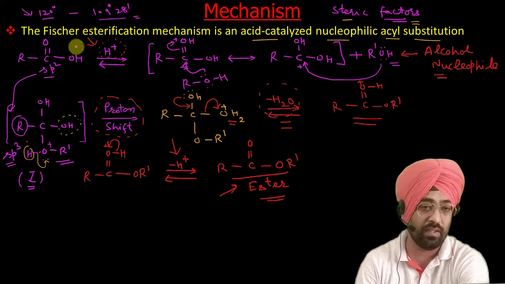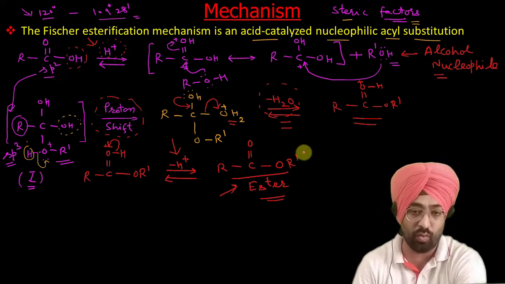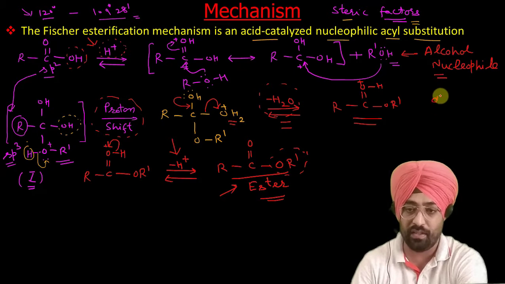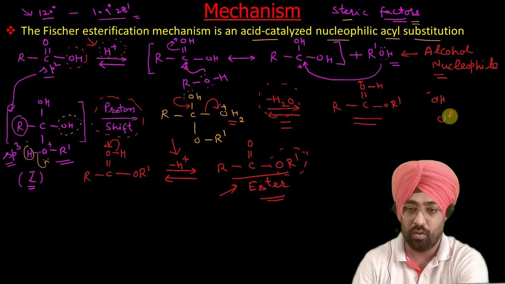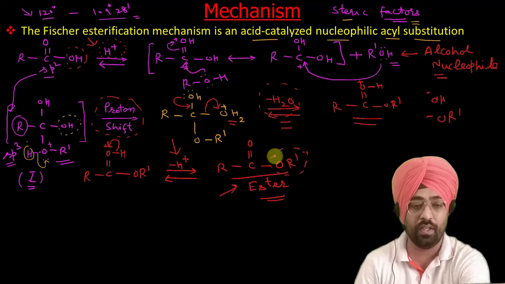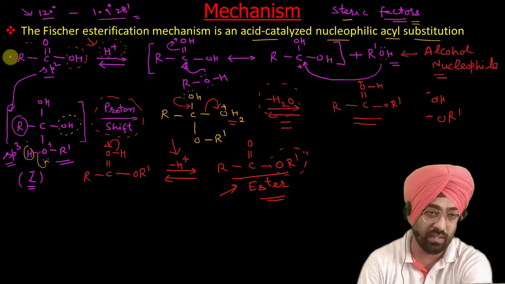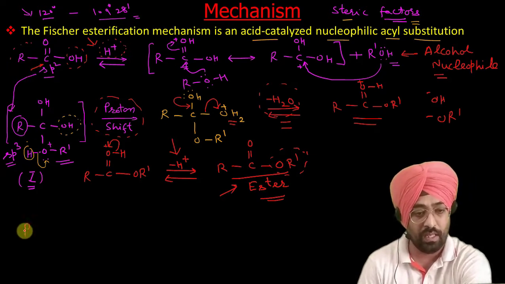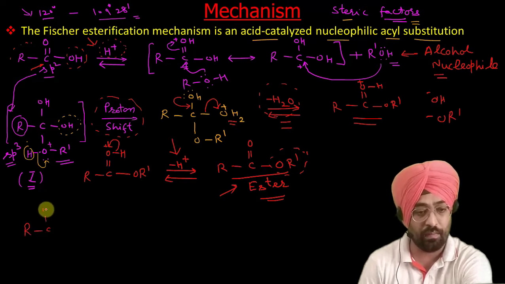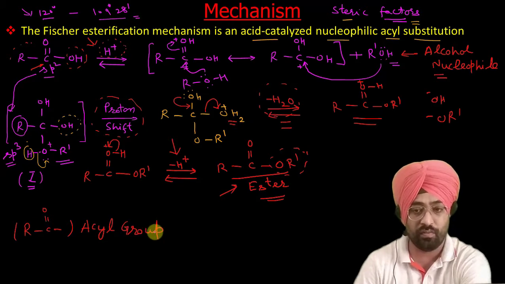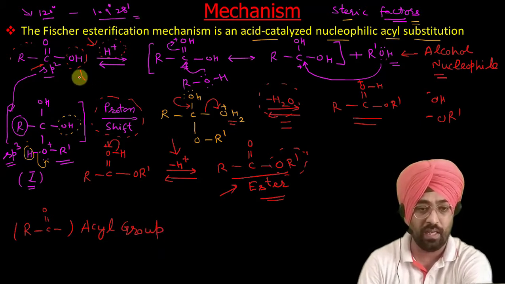And overall you can see this OH group has been replaced by this OR dash, and both are nucleophiles, OH dash, OR dash. So that's why this is also called nucleophilic acyl substitution. Why acyl? Because this substitution has taken place at the acyl carbon; the RC double bond O group is called acyl group. So that is why this is also called nucleophilic acyl substitution, because one nucleophile has replaced another nucleophile.